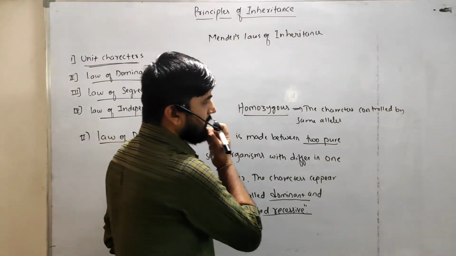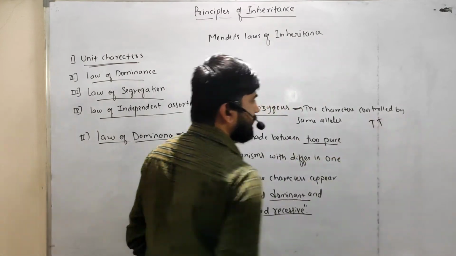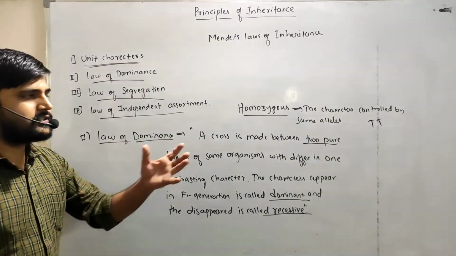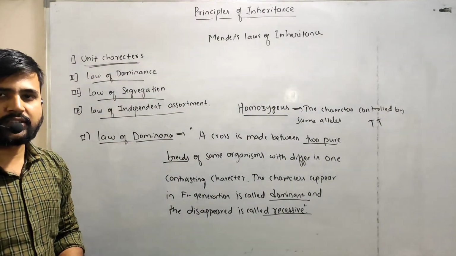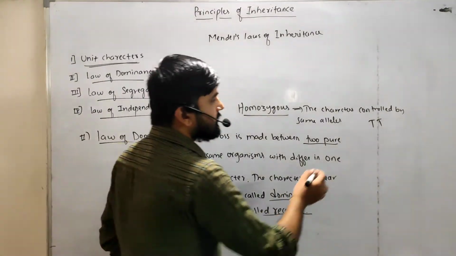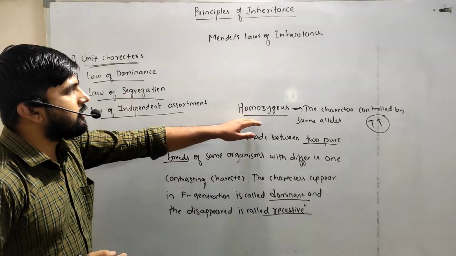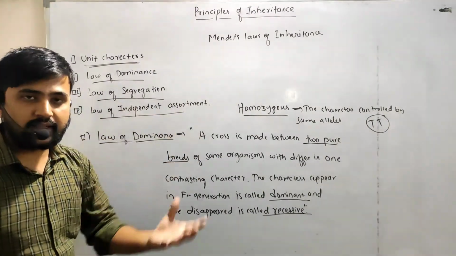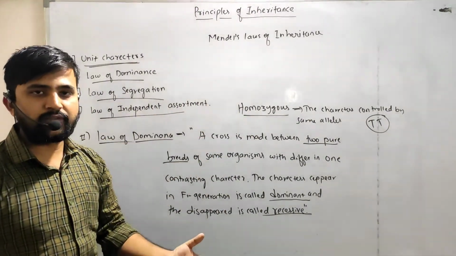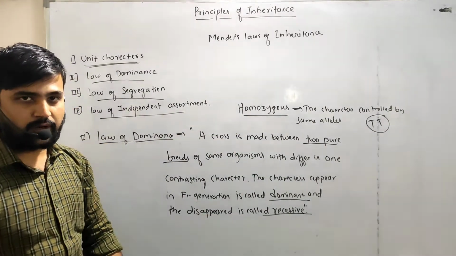For example, capital T, let us consider this will control the tallness of the character. So this condition is called the homozygous condition, right? So this is the homozygous. There are some other forms: homozygous dominant forms, homozygous recessive forms.